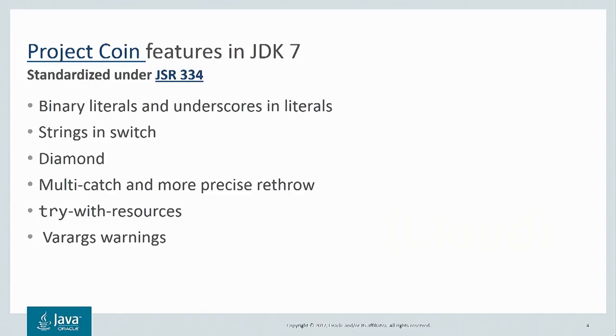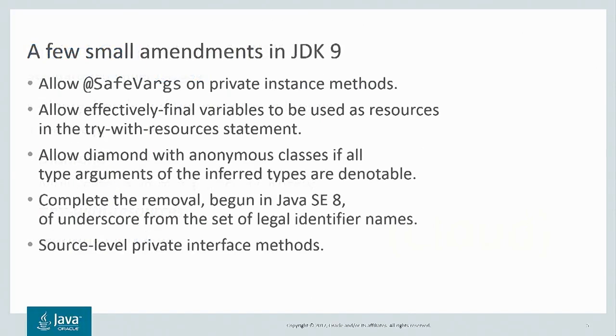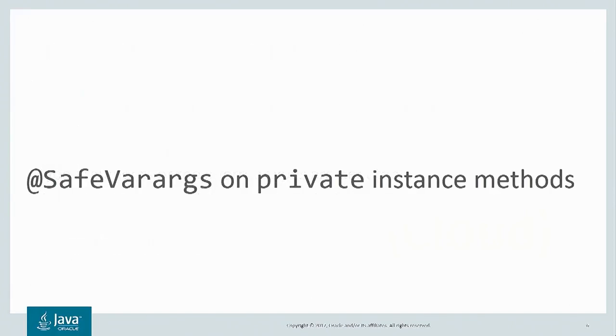Project Coin in JDK 7 was a collection of half a dozen small language changes, and we made further refinements to 3 of those in JDK 9: Diamond, Try with Resources, and vararg warnings. The small language changes included those updates to Coin, as well as 2 updates related to Project Lambda from JDK 8, and we'll speak through these in turn. First, safe varargs on private instance methods.